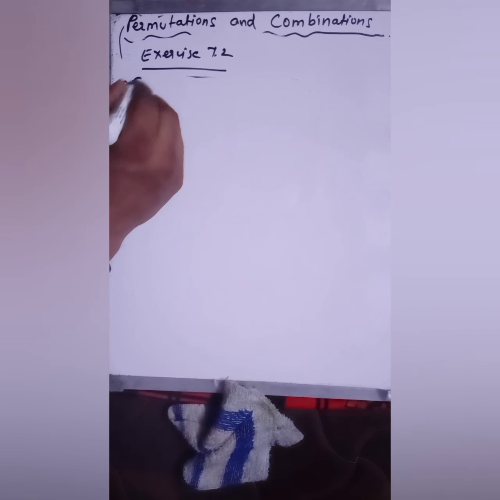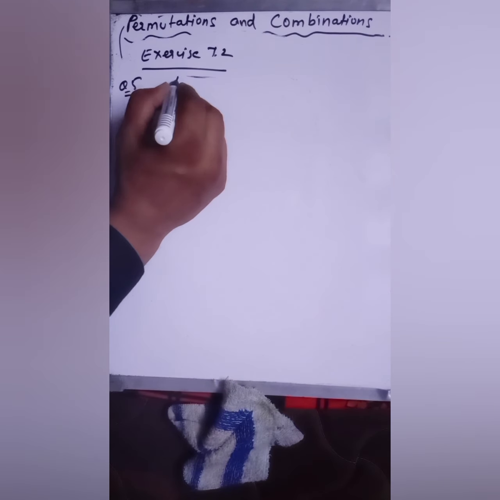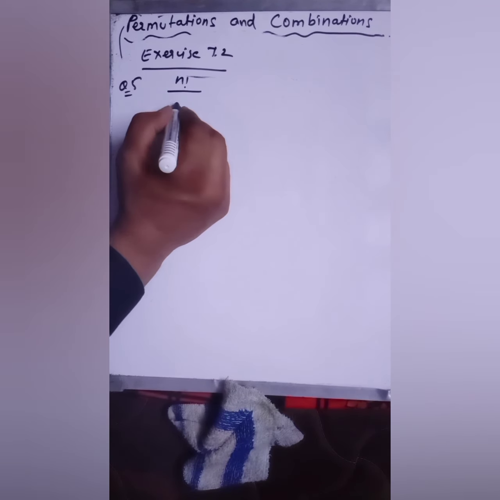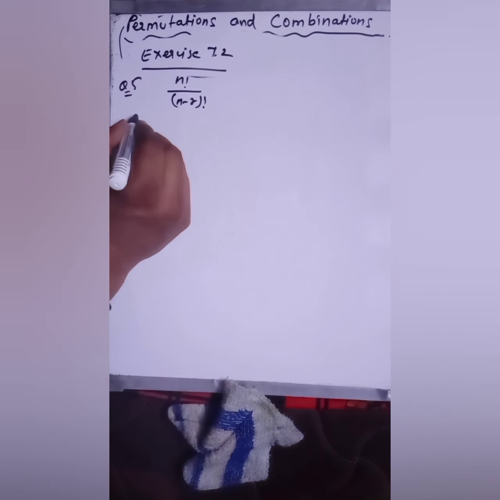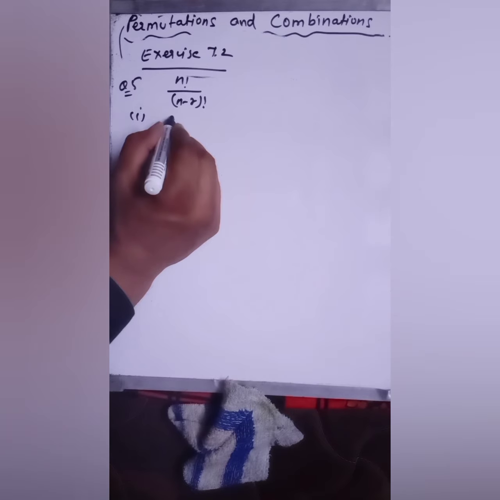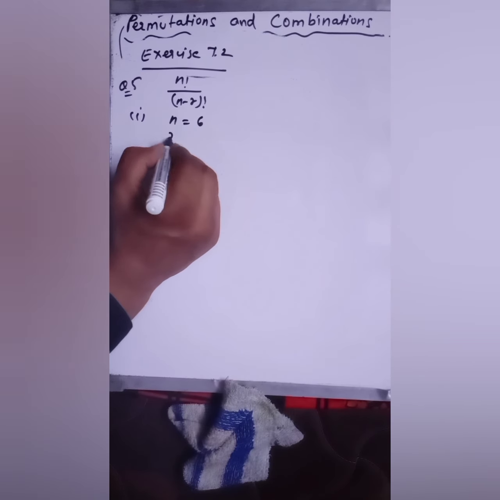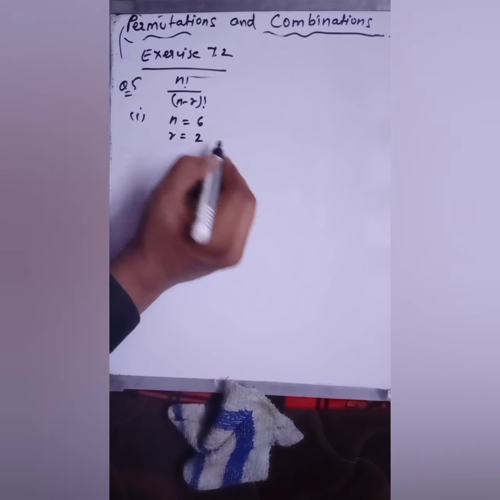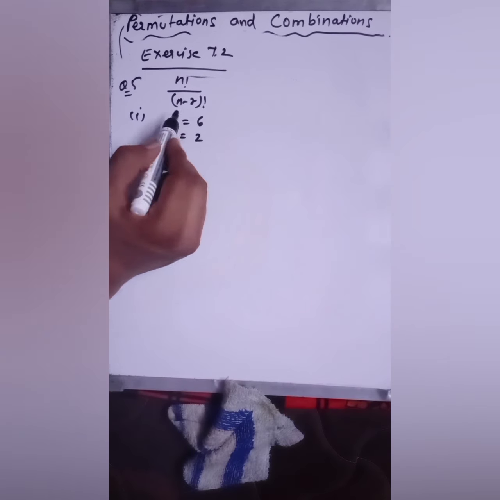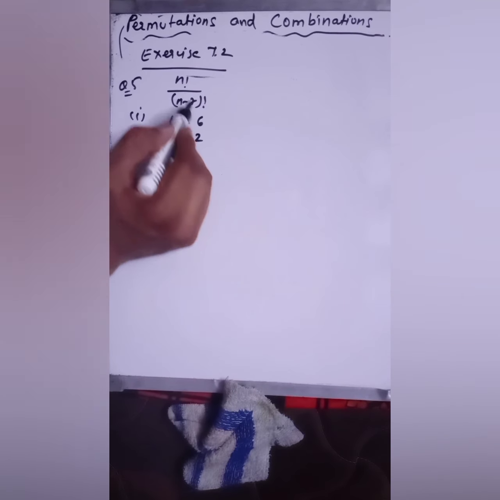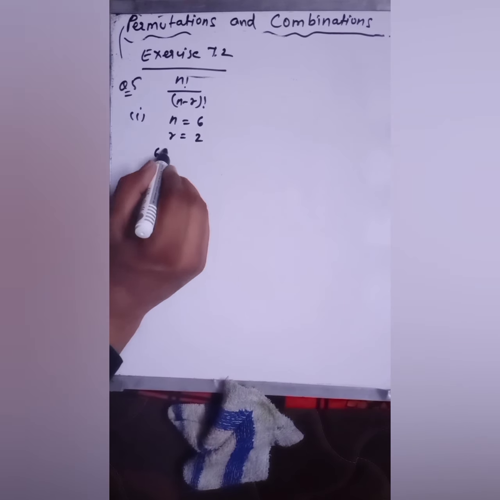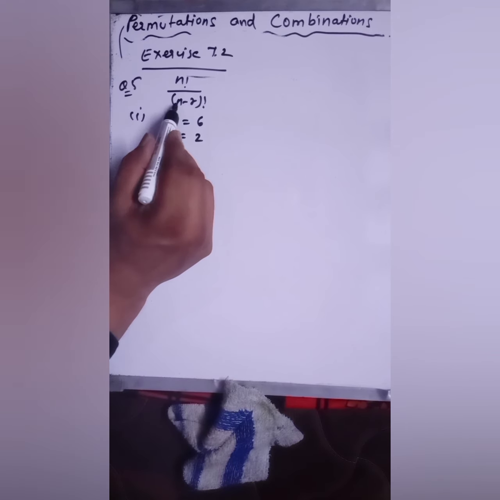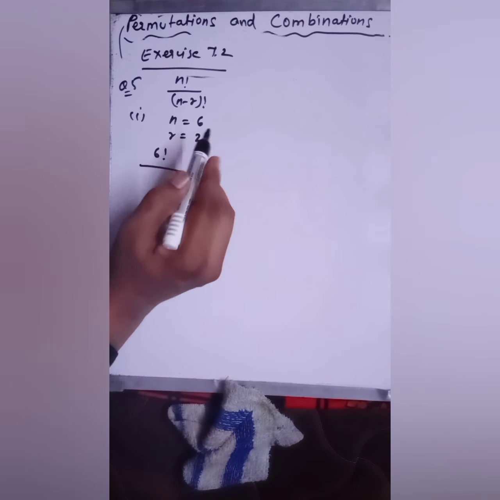In question number 5, this formula is given to us. In the first part of this question, your n is 6 and your r is equal to 2. This is given to us and we have to evaluate this one. So in place of n, I'm writing 6 factorial over n minus r. Your n is 6, r is 2.